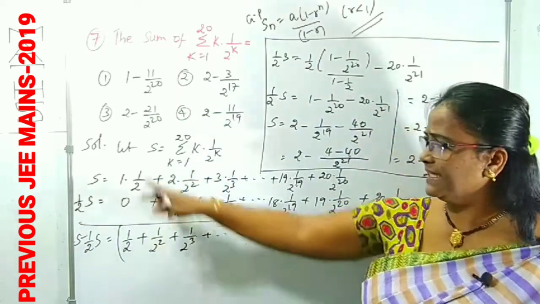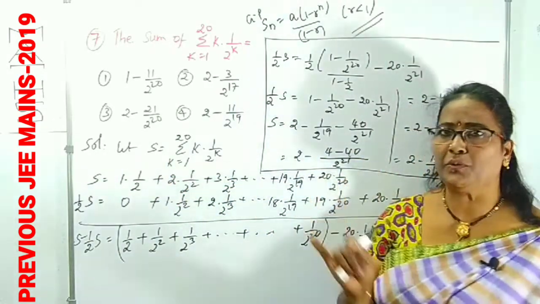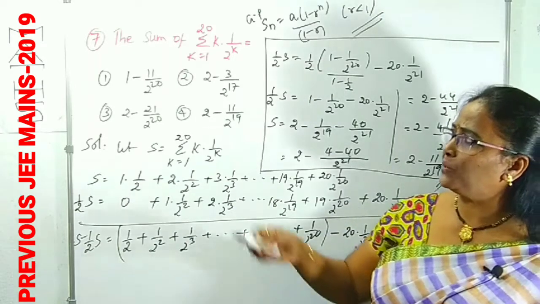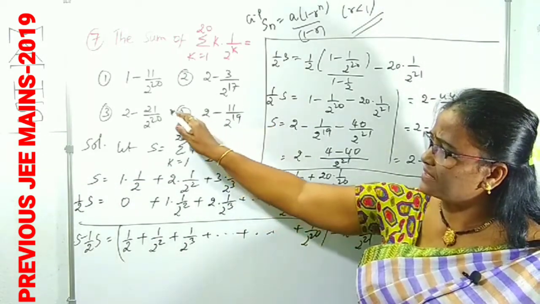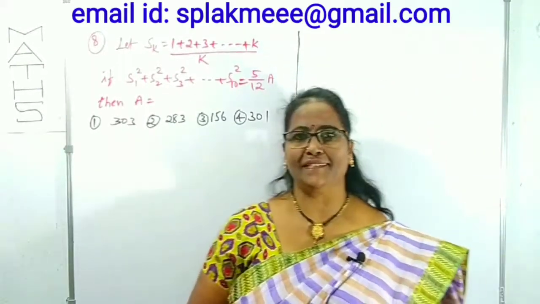Now S is our required summation. What did we get for S? 2 minus 11 by 2^19. Which option is 2 minus 11 by 2^19? Clearly, yes, the fourth option. Clear? Okay, right. The question number 8.